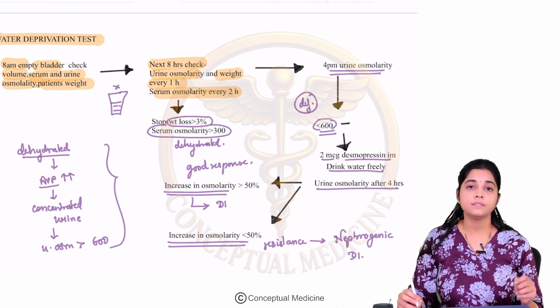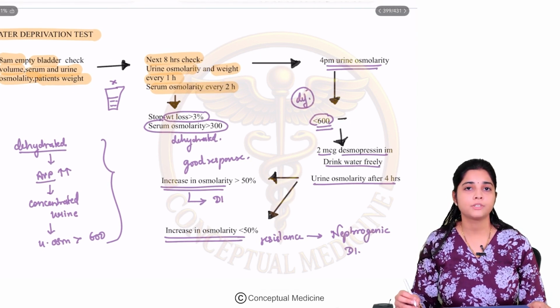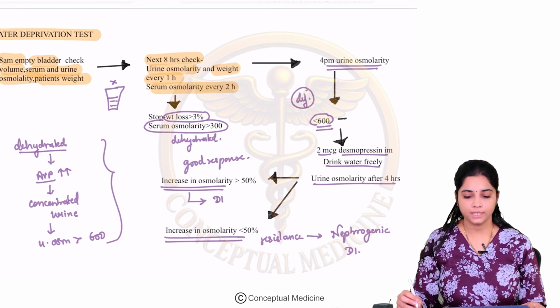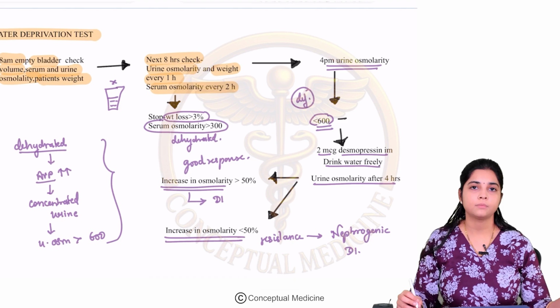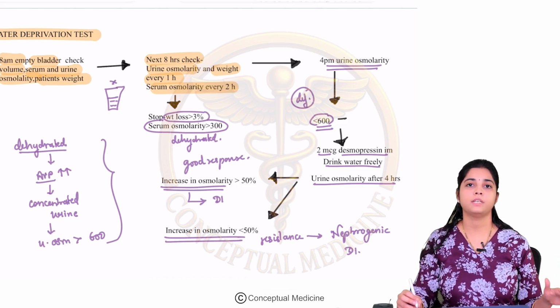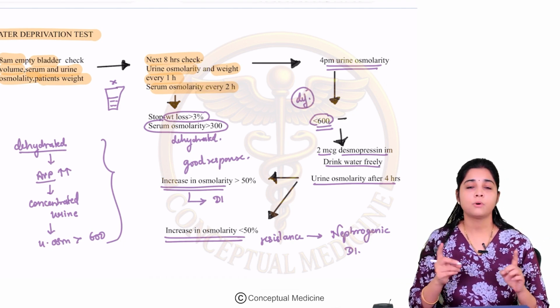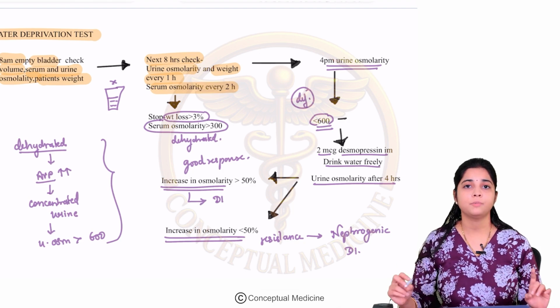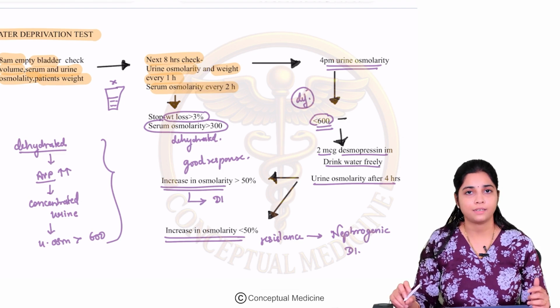Okay. So this is your water deprivation test. Let us just recap that. At 8 a.m. you take the patient, empty the bladder, check how much urine he has passed, check the serum and urine osmolarity, sodium, and patient's weight at the baseline. In this water deprivation test, we deprive the patient of water for a period of 8 hours and see whether your AVP is acting or not.